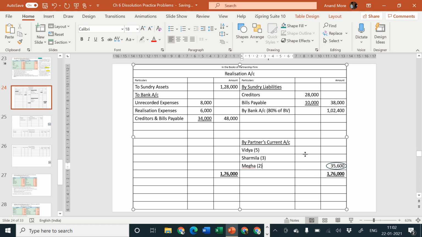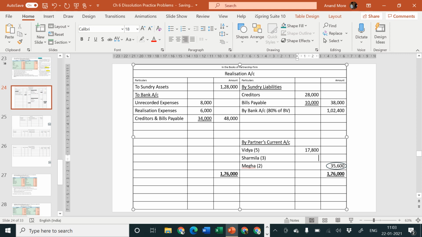5:3:2. So 35,600 is to be divided as 5:3:2. So 35,600 divided by 10 into 5, that goes to 17,800.